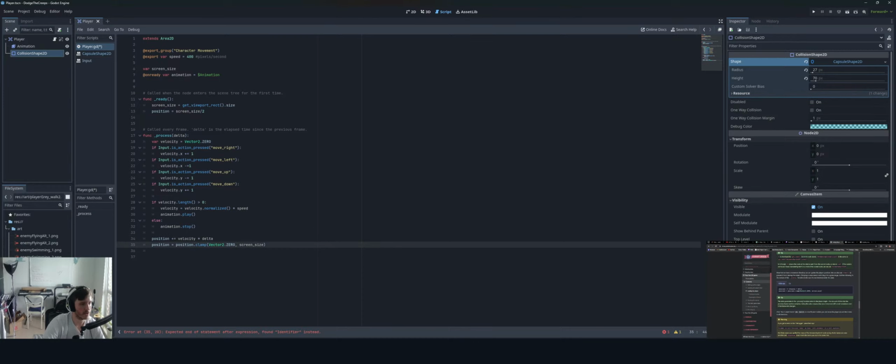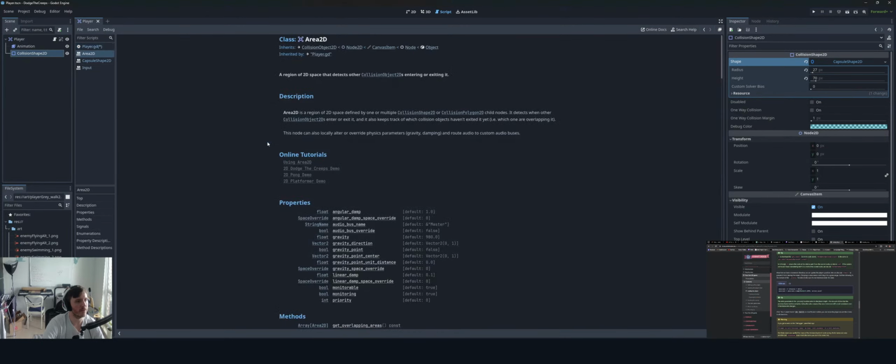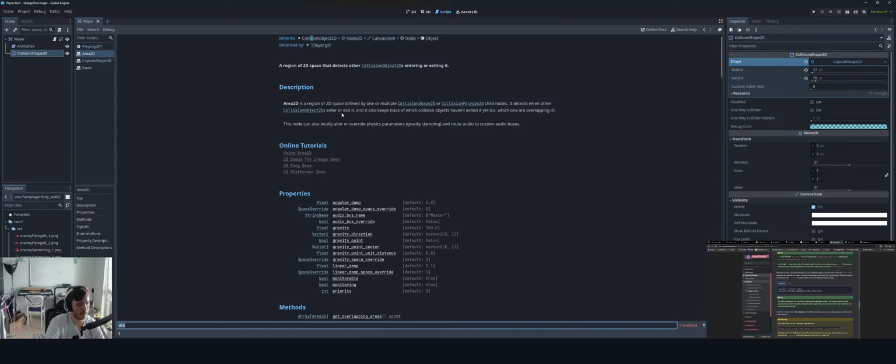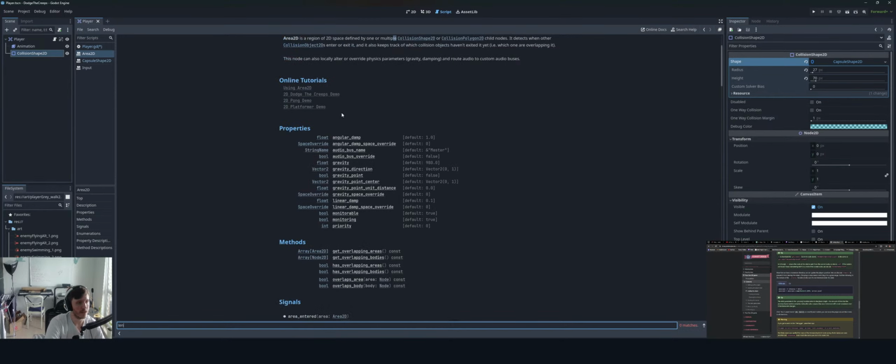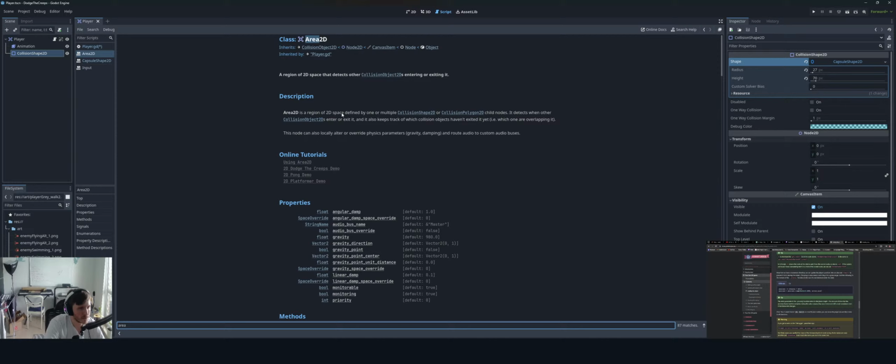So in theory, I could say what, like, because the area 2D, what do we have available? Do we have anything with size, length, or width? Or do we have, so there's area, so these are properties.